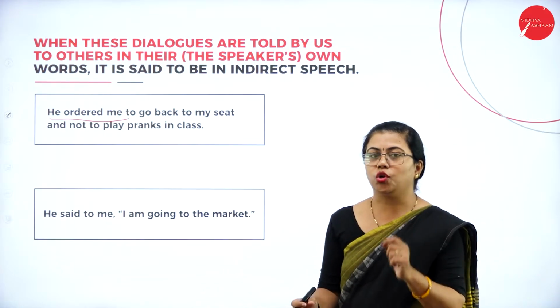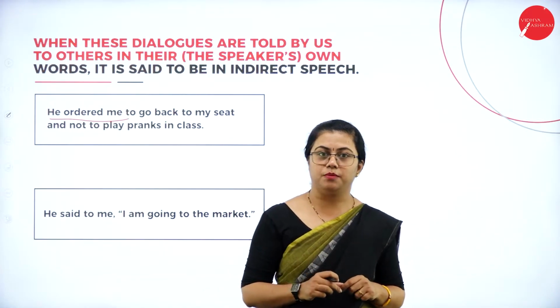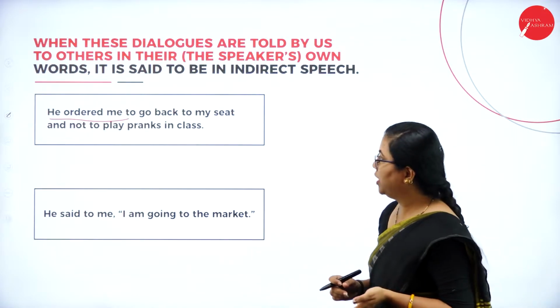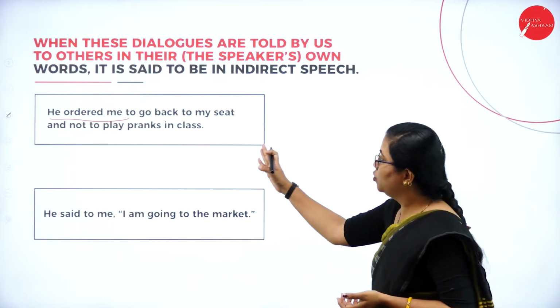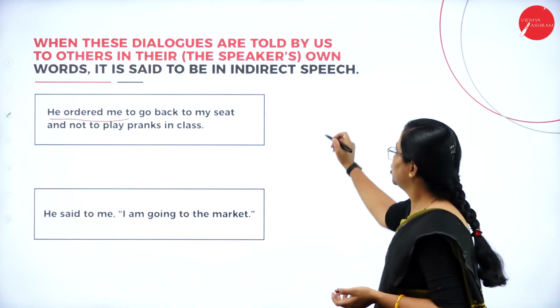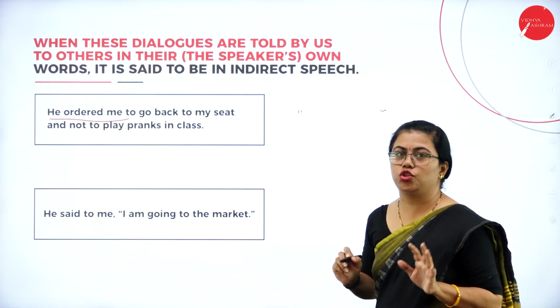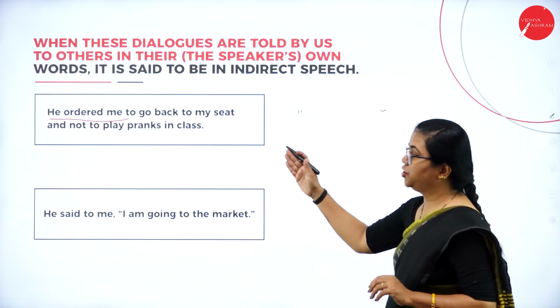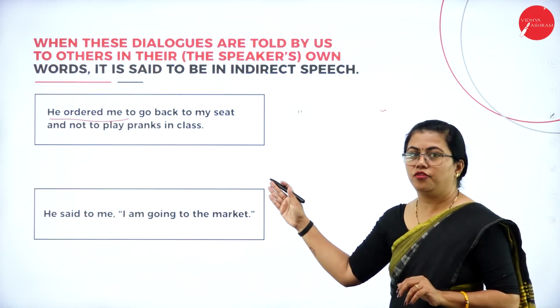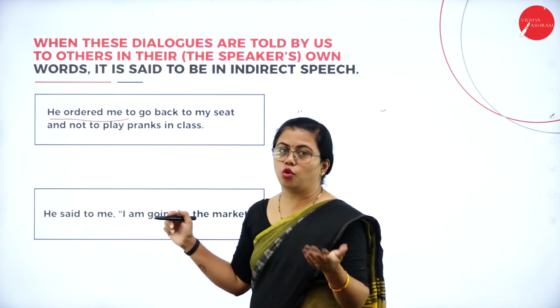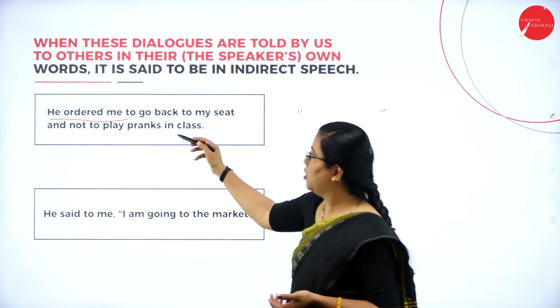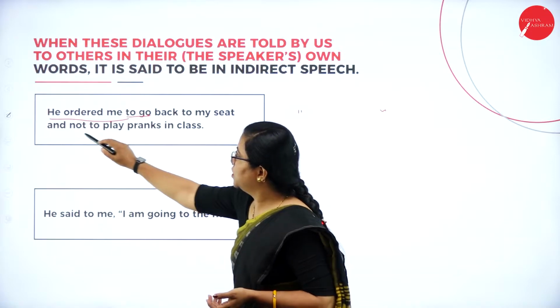Fine. I'm not quoting the exact words of the speaker. How do I know I'm not quoting the exact words of the speaker? I do not have inverted comma here. So this quotation marks which are there, okay, they show that it is the actual dialogue. But here quotation mark is not there. Fine. The speaker who would have told this not to go back to the seat and all, no. So he would not have used such words.